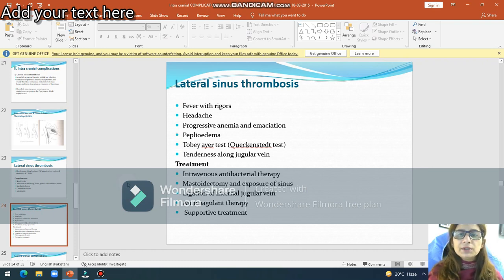So treatment is again intravenous antibiotic. Mastoid exploration is done, and you will clear the sinus. You will clear the thrombus as far as you see liquid blood. So ligation of internal jugular vein is done, anticoagulant should be given, and supportive therapy, it means you will treat the infection of the middle ear, and you will also give painkiller, antipyretic,